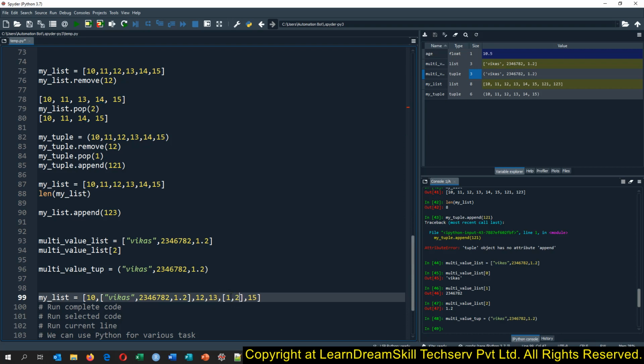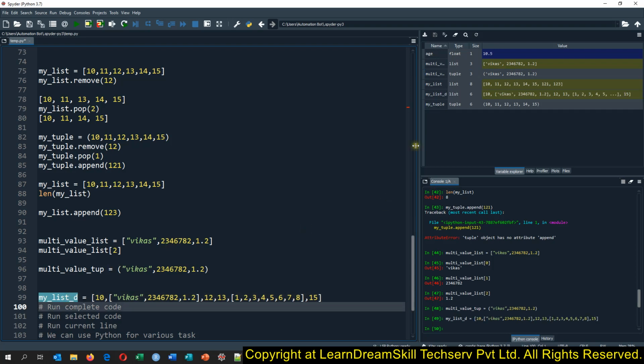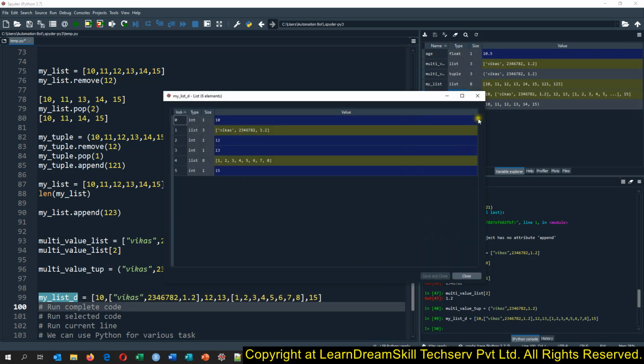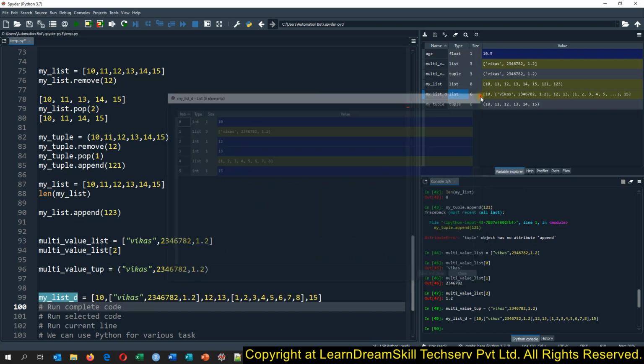I would say 1 2 3 4 5 6 7 8. So this way what I'm creating is the nested list. And it is having numeric, character, all the combinations, and I say D, it is the dynamic list.